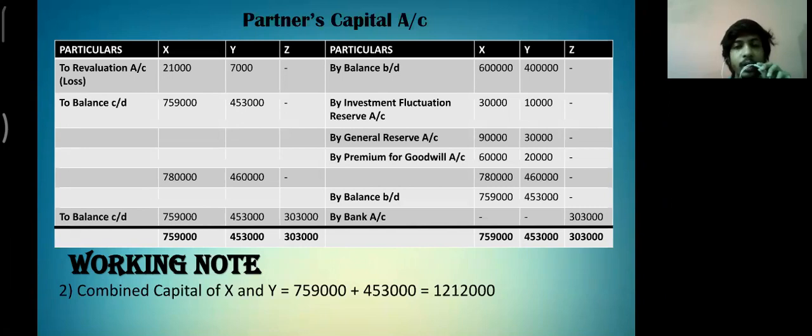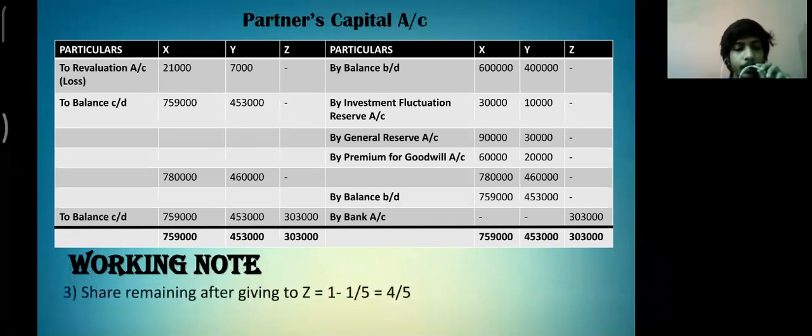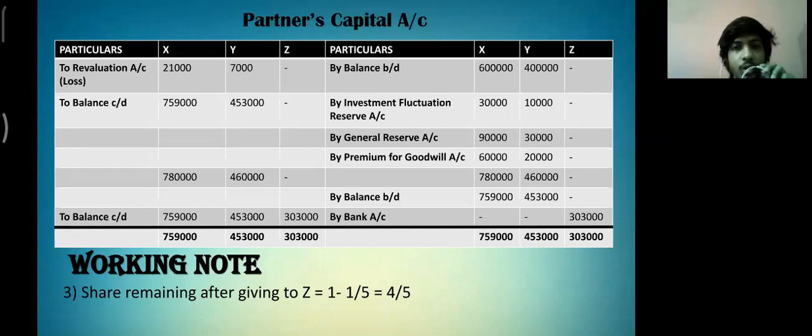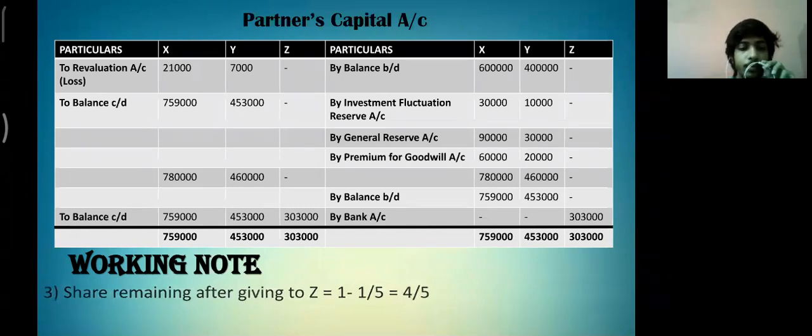That will give 12,12,000. Third, we would be calculating the remaining share after giving to Z. It would be calculated by deducting the Z share from 1. So 1 minus 1/5 equals 4/5.